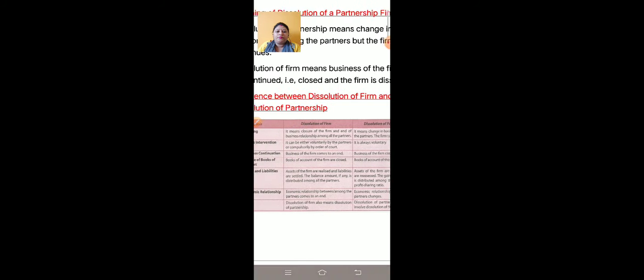Assets and liabilities are revalued, which means we have to make a revaluation account, because their value will be changed. And the gain or loss due to it will be distributed among all the partners.